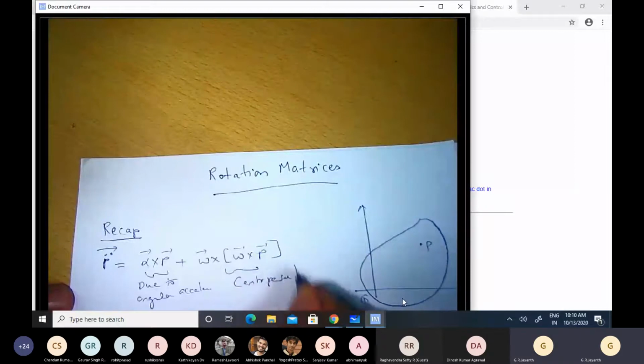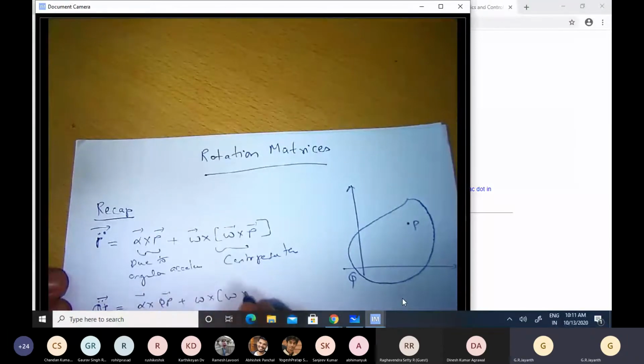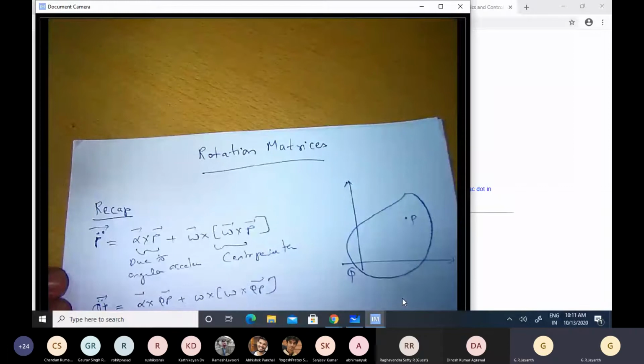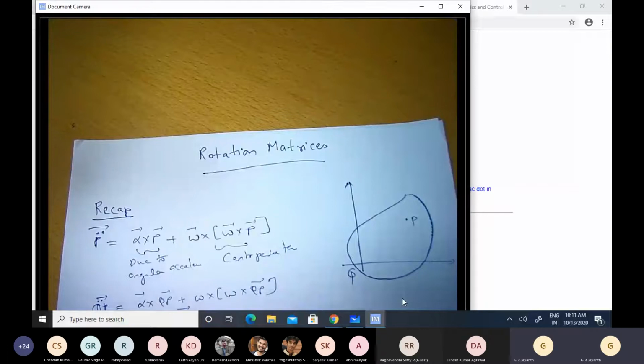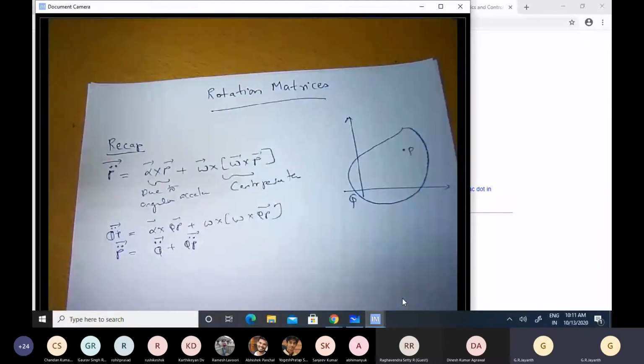So more generally, if that point Q is not at the origin, then we would have QP double dot equal to alpha cross QP plus omega cross omega cross QP. And the actual acceleration of P would then be equal to the acceleration of Q plus the acceleration of QP. That would be the relationship if the point Q was also moving about.